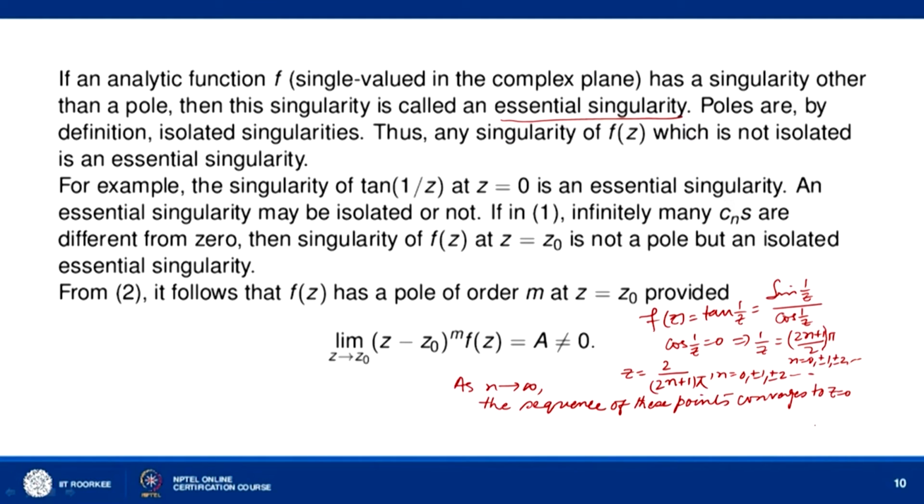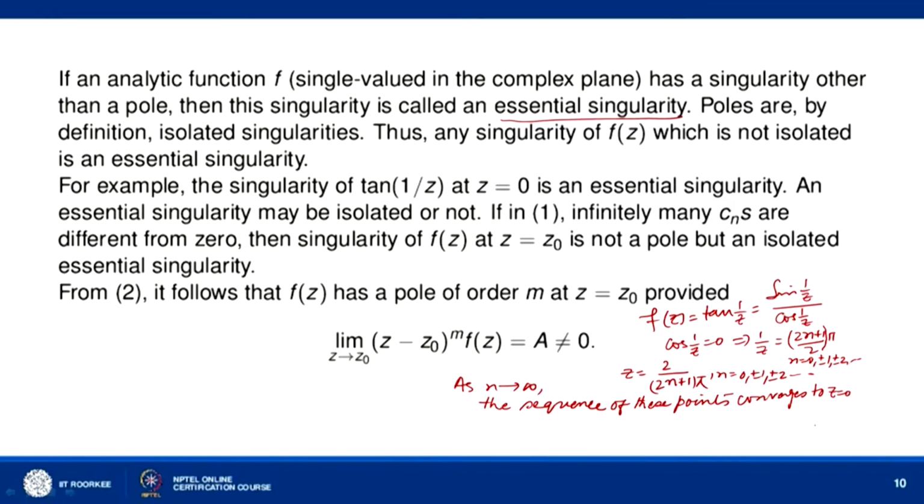If you take the derivative of cos 1/z, it will be minus sin 1/z into minus 1/z², which will not be 0 at these points. So cos 1/z has a simple 0 at these points, z equal to 2 over (2n plus 1) pi, and therefore f(z) has a simple pole at all these points, z equal to 2 over (2n plus 1) pi, okay. And the sequence of these simple poles converges to z equal to 0, and therefore z